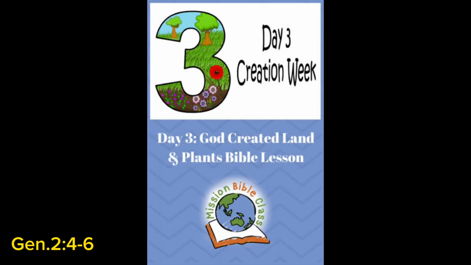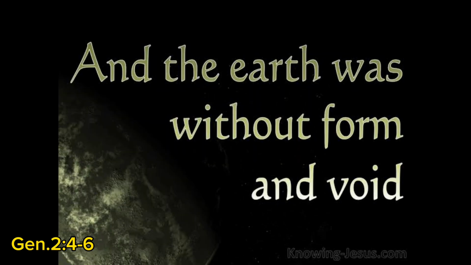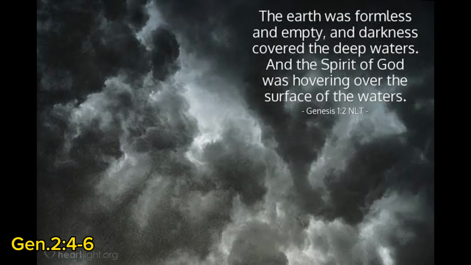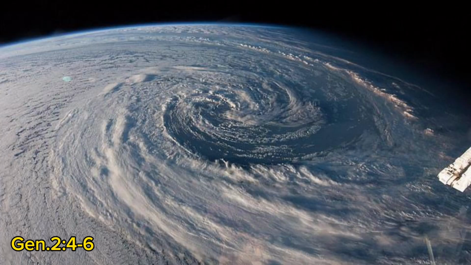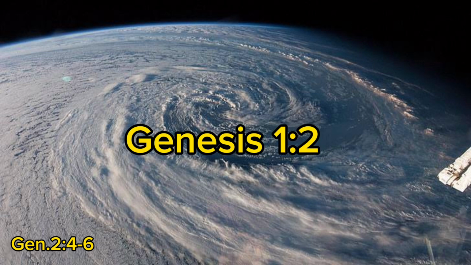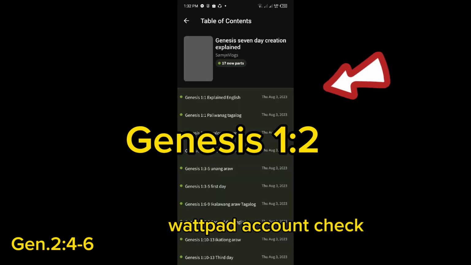That this is the third day, which is according to Genesis 1 verse 2 that the earth has no shape or has not yet appeared, and the earth is empty because it has not yet been planted with plants. But there is darkness covering the depths, and it is a cloud referred to in Genesis 2 verse 6 that we have already discussed in our story in Genesis 1 verse 2. If you go back to the first stories we made.